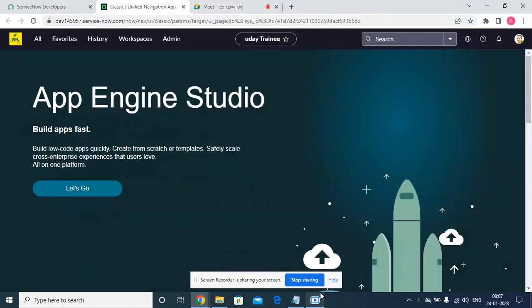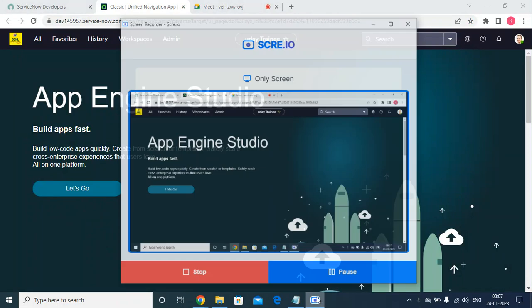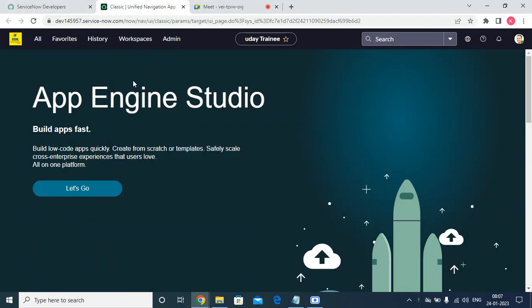So, in the last class, we had discussed the basics, and today we will discuss the users in ServiceNow. If you develop any application or product, or if you are providing any service, someone has to utilize it. For example, if you develop a product, someone has to utilize it. Only then will you get the revenue for it.